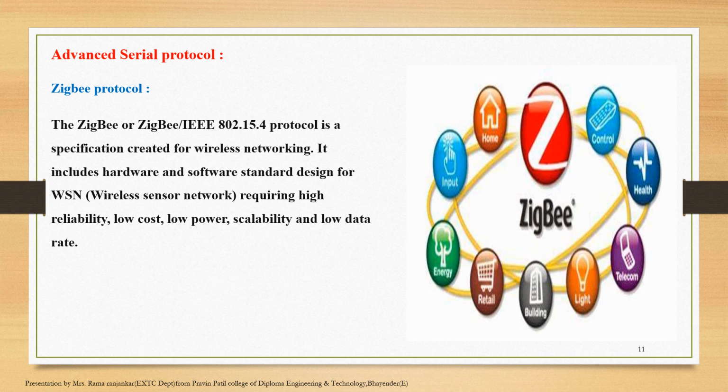Let's see advanced serial protocols. The first one is the ZigBee protocol. ZigBee is the IEEE 802.15.4 protocol, and its specification is created for wireless networking. It includes the hardware and software standard designed for wireless sensor networks. It requires high reliability, low cost, low power, scalability and low data rate. So the ZigBee protocol is used in wireless networks.